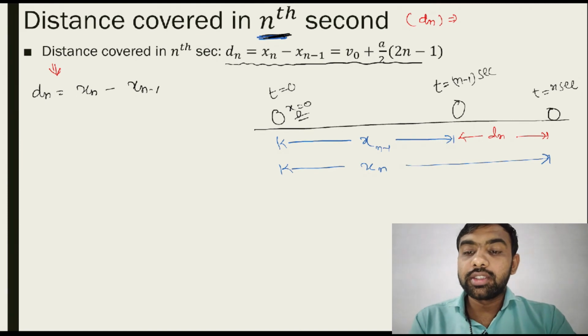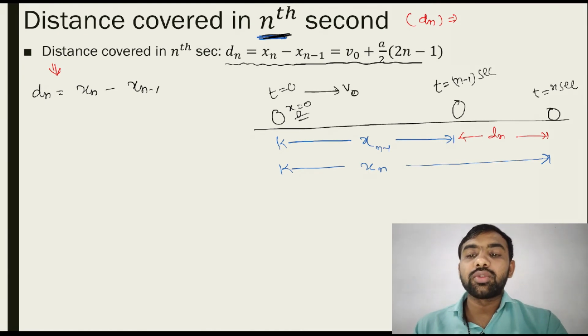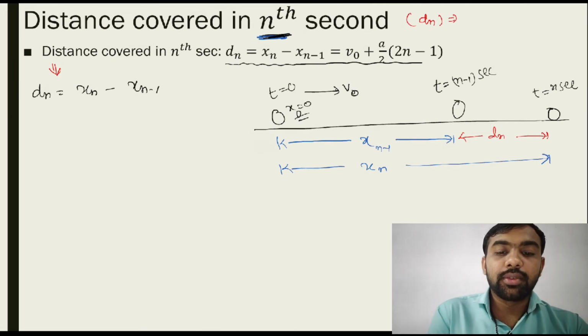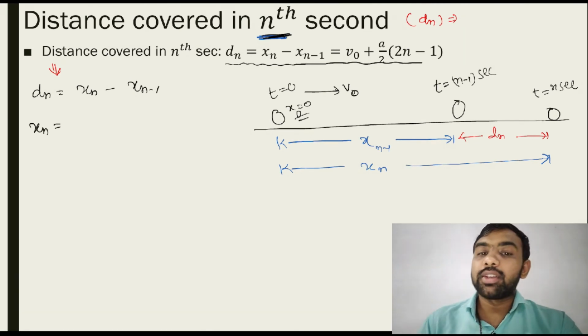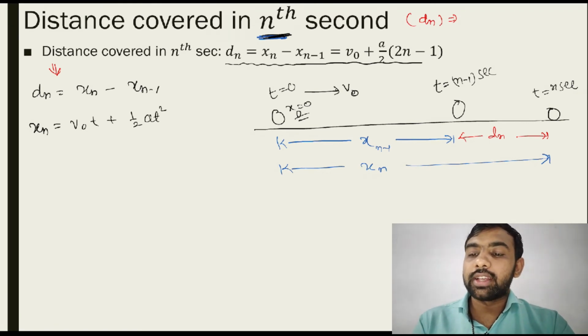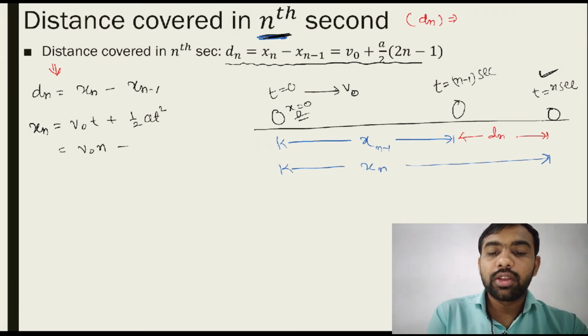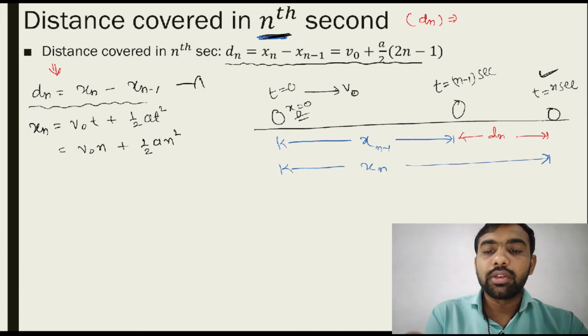Consider its initial velocity to be v0. So what is xn? Xn is equal to v0t plus 1/2 at square, where t is equal to n seconds. So put here: v0n plus 1/2 an square. That is equation number 1 and that is equation number 2.